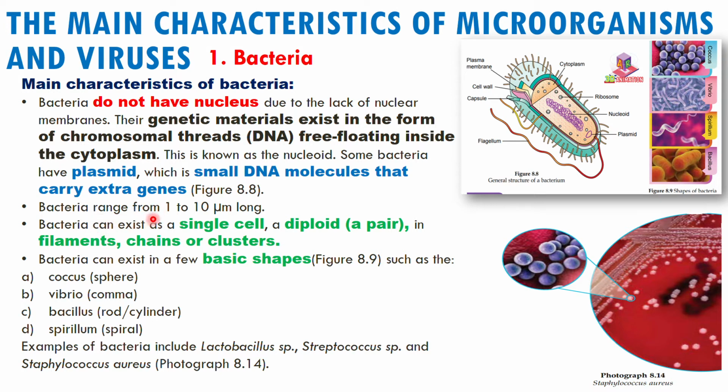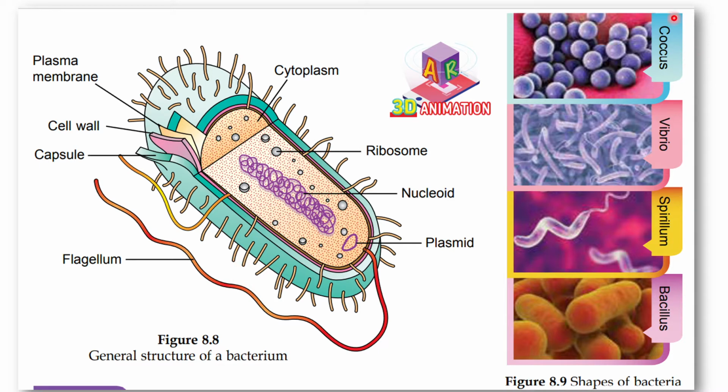The range of bacteria is from 1 to 10 micrometers long. They can exist as a single cell, a diplo, or a pair, in filaments, chains, or even clusters ataupun kelompok. So bacteria can exist in a few basic shapes. Ada bentuk dia. Okay, so here you can see coccus, bentuk dia bulat, sphere; vibrio ni bentuk koma; spirillum ini bentuk spiral; and bacillus ini adalah bentuk cone ataupun cylinder.